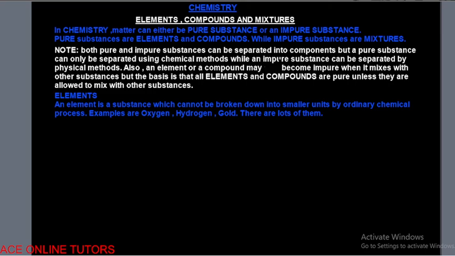Now, going into the details, we have an element. An element is just a substance which cannot be broken down into smaller units by ordinary chemical process. That means that whenever you have an element, you can never break it down. It is not possible. So once you have an element, you already have the smallest that you can have. Breaking it down further does not make any sense and does not give it another identity.